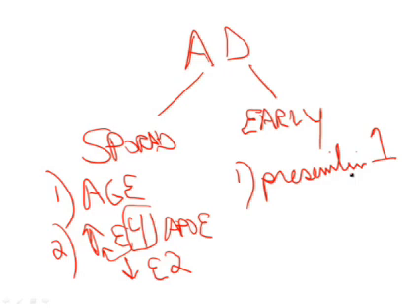So mutations in presenilin 1 can result in familial cases of Alzheimer's disease, which would give you early onset of disease. The second association here is that there's an increased risk of the early form in patients with Down syndrome. In fact, by the age of 40, a large number of patients with Down syndrome will have developed Alzheimer's disease. Now this is particularly high yield, and examiners love to go after it.